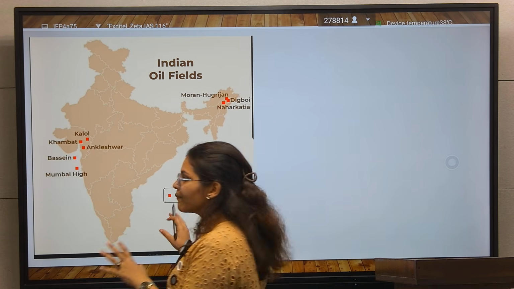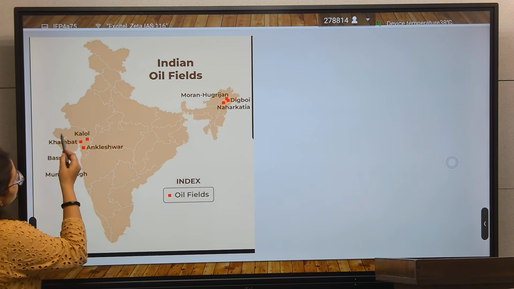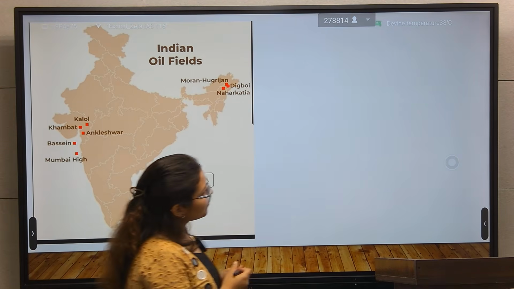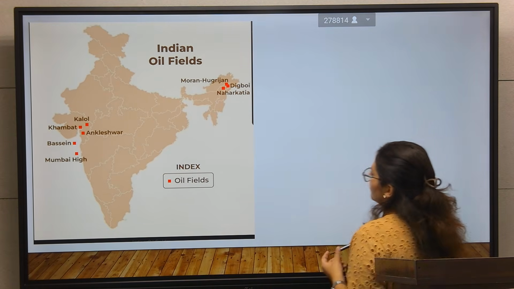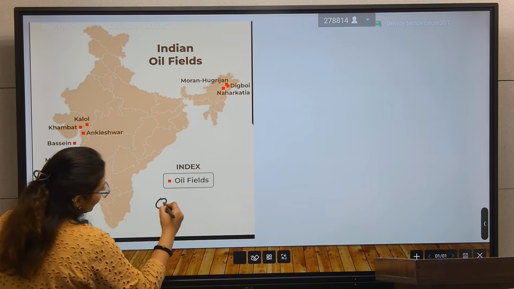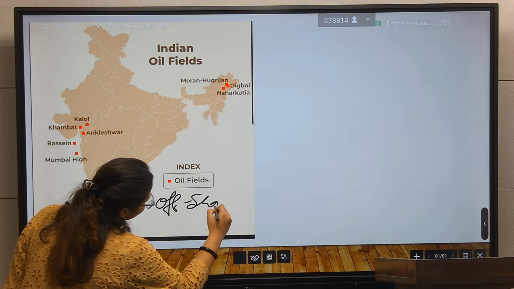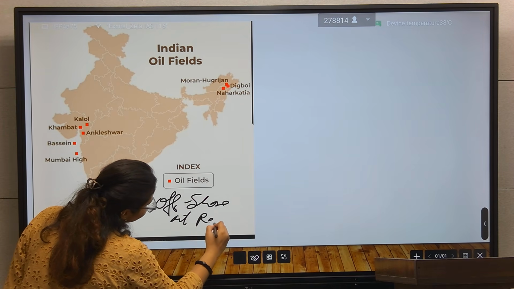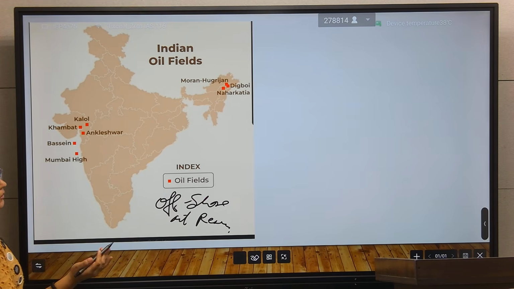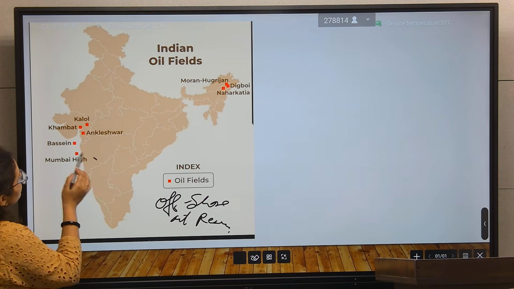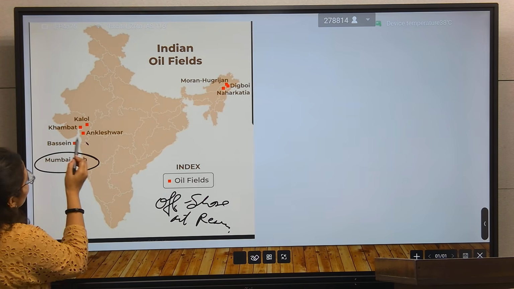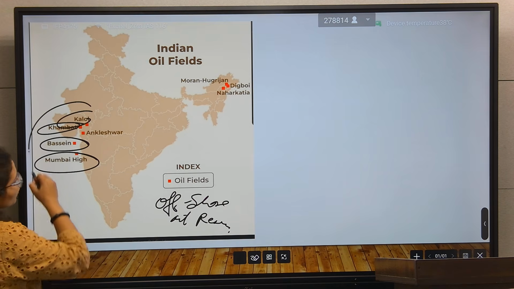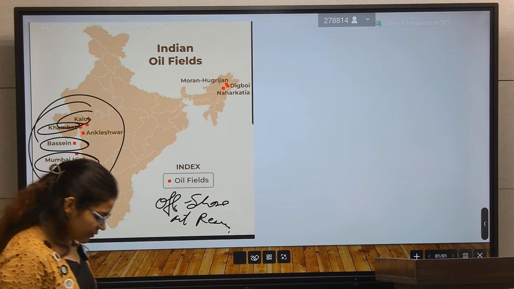So this is the map of offshore oil reserves. Here is the Mumbai High. So this is the offshore map, the offshore oil reserve in India. This question is more about the world, but if you are left with space, you will write about this: Mumbai High, Basin, Khambat, Kalol. These are all the offshore oil reserves in India.